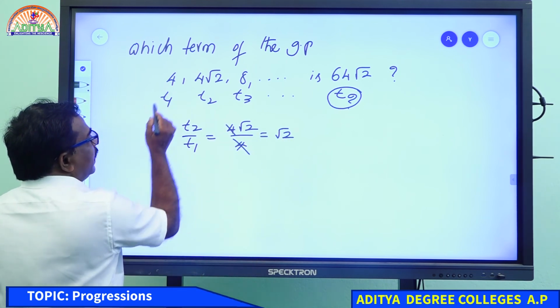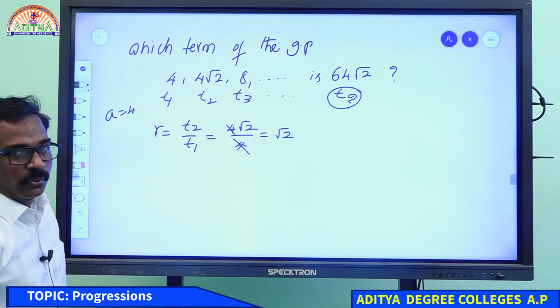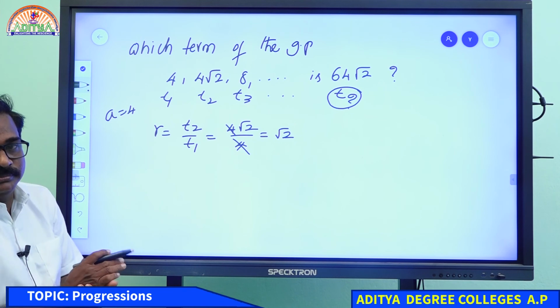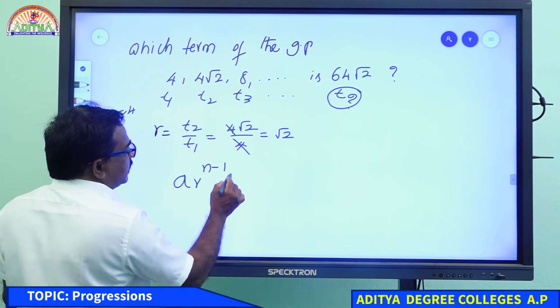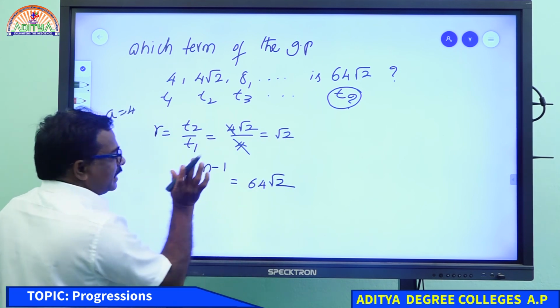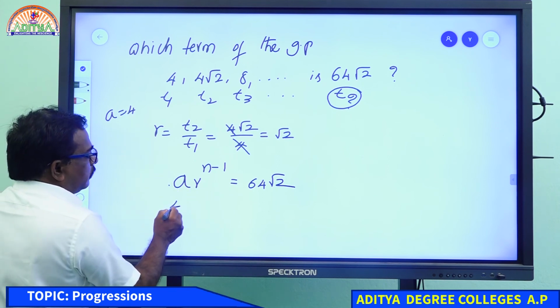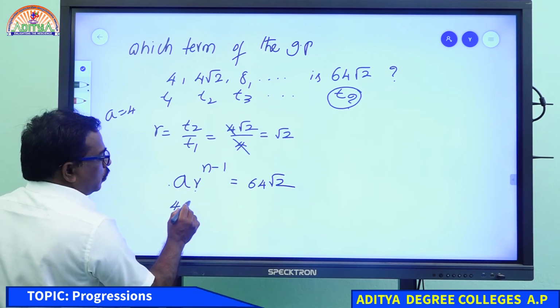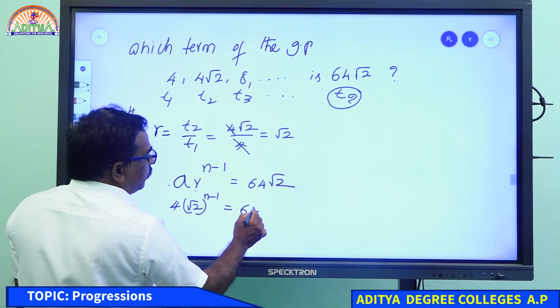What about A? A is 4. We don't know which term that is. A R power n minus 1 is given as 64 root 2. We don't know what n is. We know A is 4, R is root 2. Root 2 power n minus 1 equal to 64 root 2.